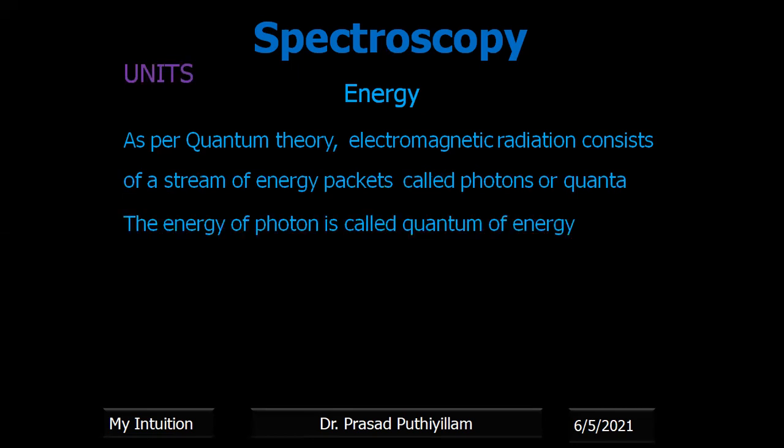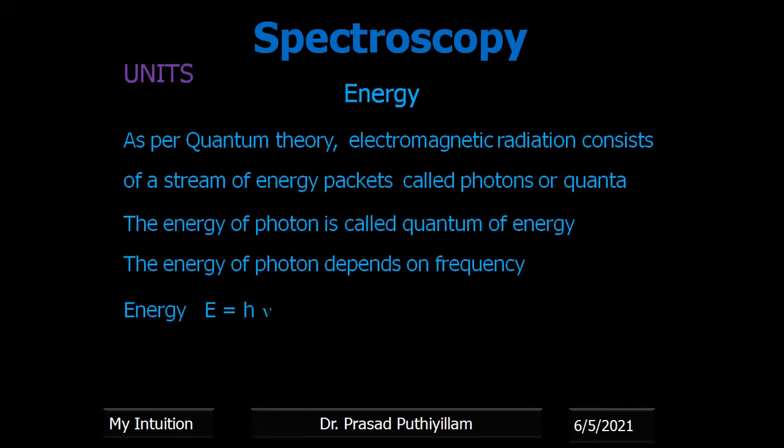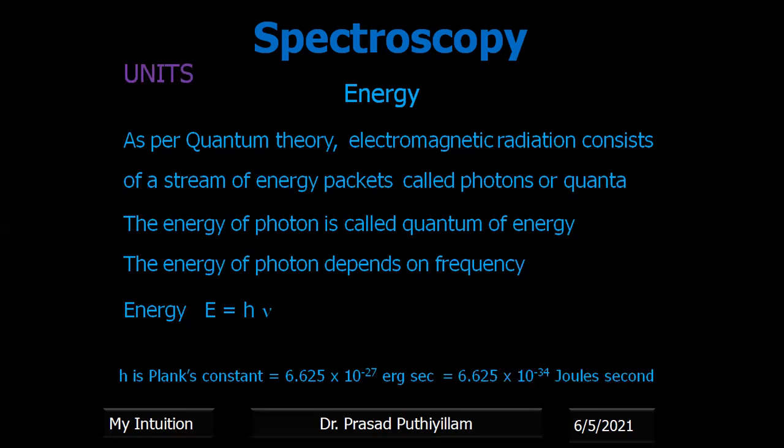Energy of a photon depends upon frequency only, or we can write energy E is equal to h nu, in which h is Planck's constant, which is 6.625 into 10 to the power minus 27 erg second, or we can convert it into joule second as 6.625 into 10 to the power minus 34 joule second.